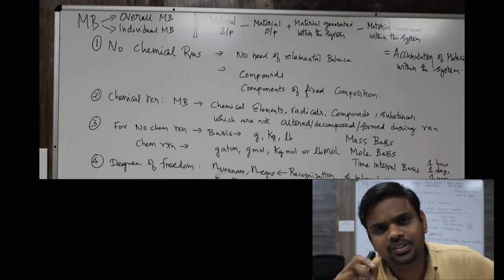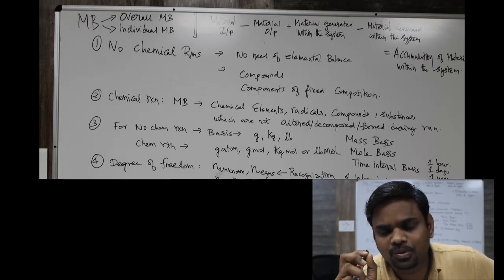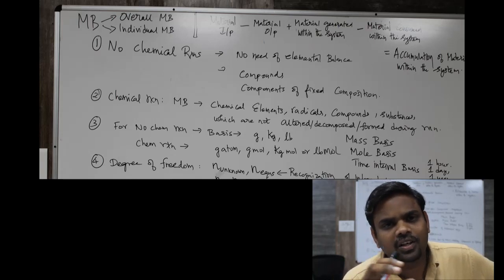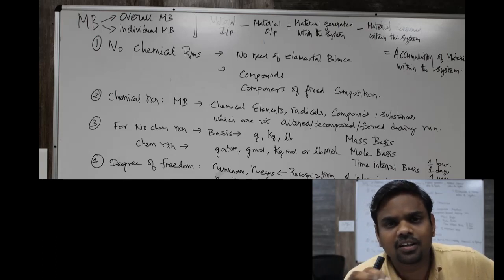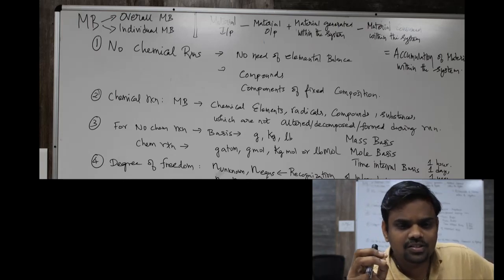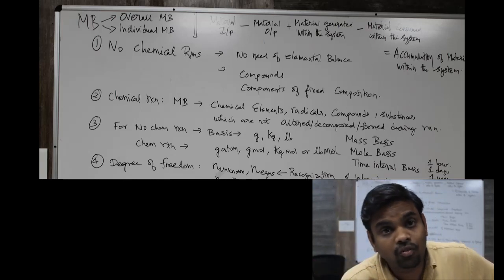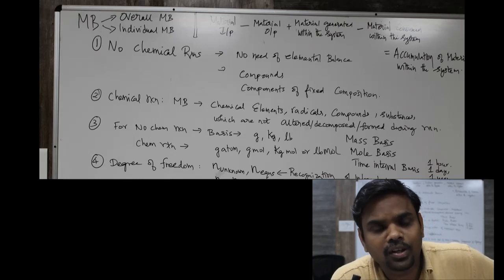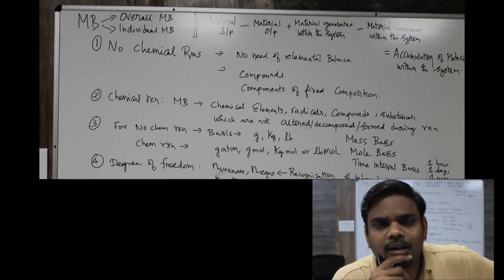C plus O2 gives CO2 is the reaction, but we won't send pure oxygen, we will be sending atmospheric air, which contains this much mole percent nitrogen and that much mole percent oxygen. If I consider this nitrogen, it does not take part in the reaction, and whatever is entering will be leaving the system. So it is easier to choose a material which is not altered, not decomposed, and not newly formed during the reaction. Such compounds can be chosen for doing the material balance.